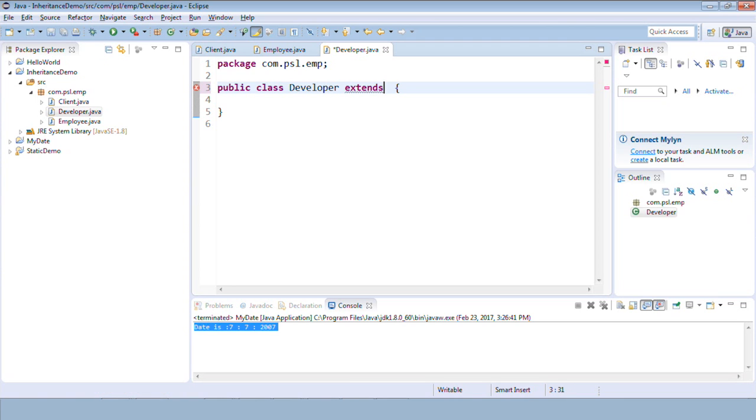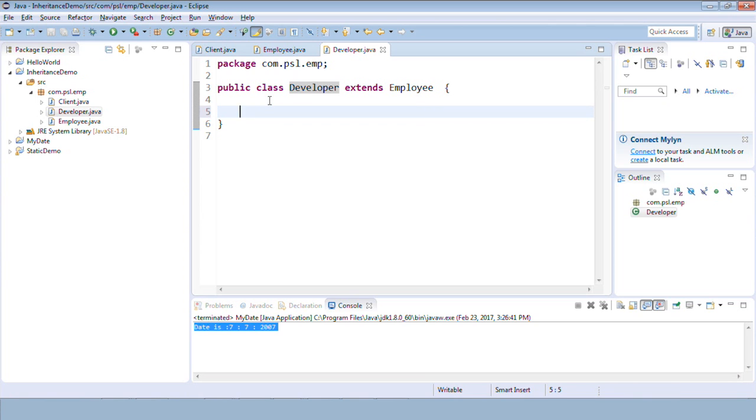So to use inheritance in Java, we use an extends keyword, right? So I'll say extends employee. Fine. So developer extends employee. This means what? Employee is a base class, developer is a derived class. Employee is a parent class, developer is a child class. Okay. Employee is a super class, this is a subclass. Fine.